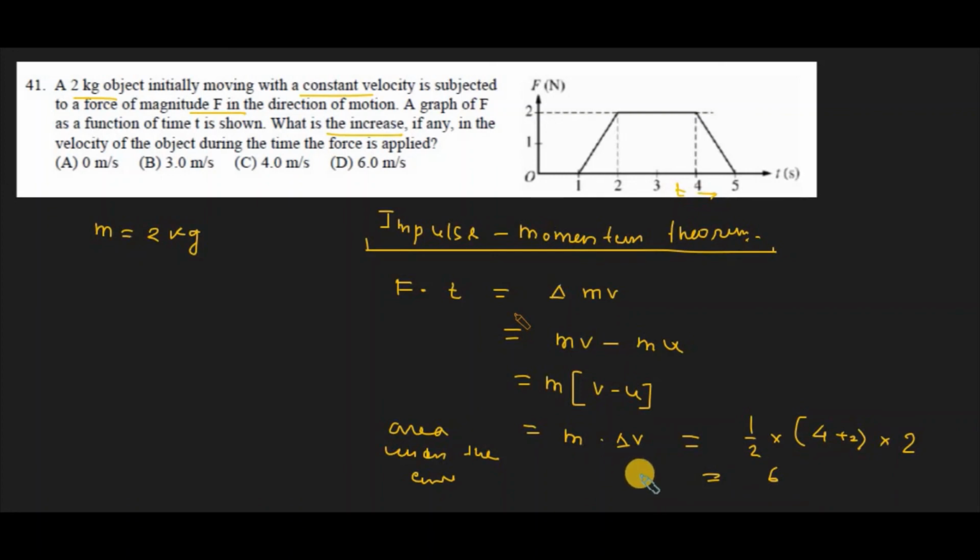Now delta v would be 6 upon m. Mass is given as 2 kg, which means 6 upon 2, that is 3. 3 meter per second, that's the change in the velocity. B.